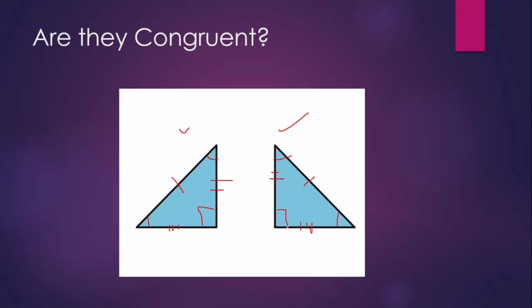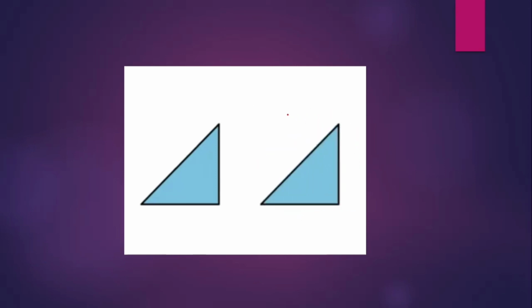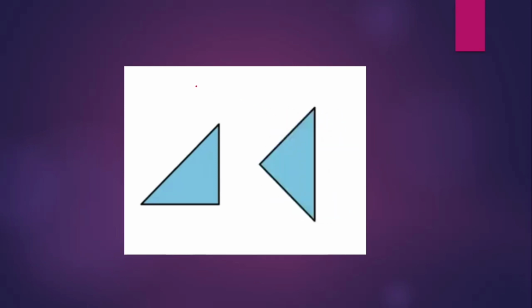right? They are not exactly superimposable, but observe carefully. Suppose I rotate this second triangle and put it on this first triangle, they will completely superimpose. See here, right? If I rotate the second triangle and keep it on the first triangle, they will superimpose. So remember the criteria: if three sides are equal and three angles are equal, then the two triangles are congruent.